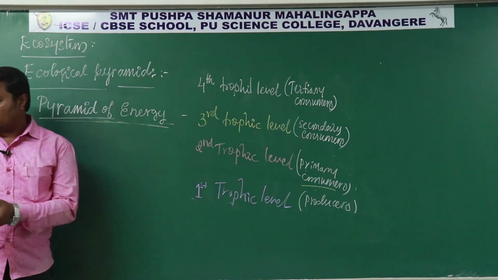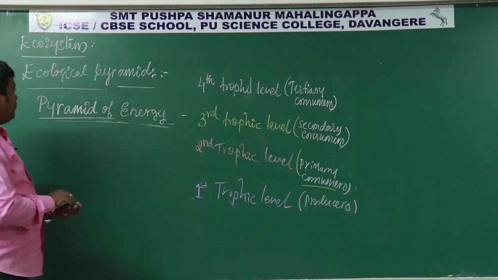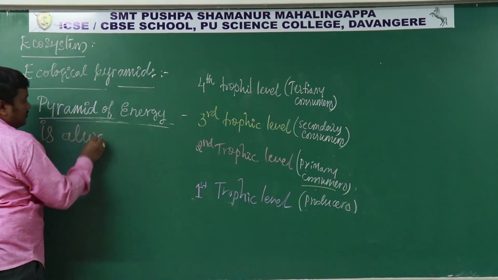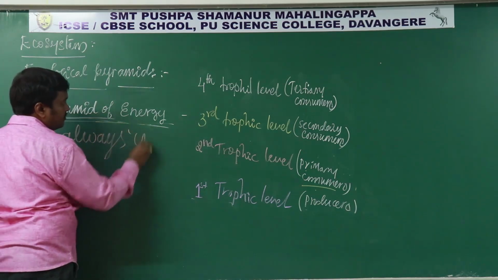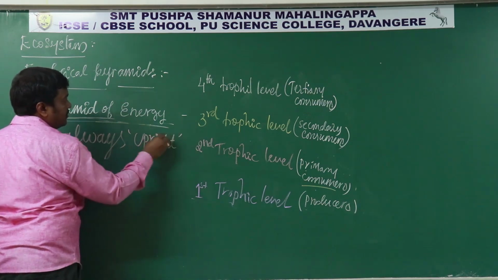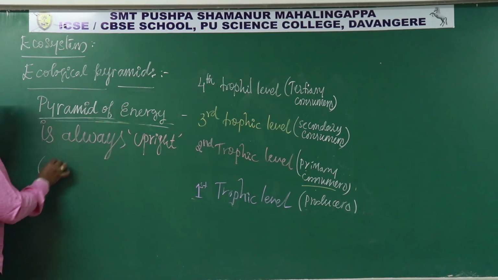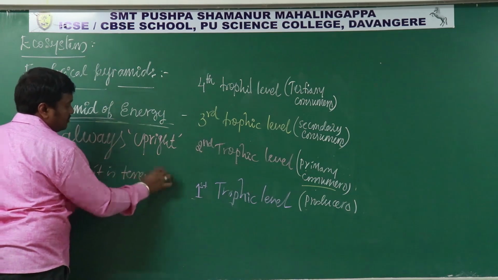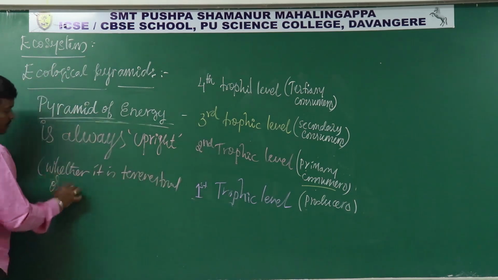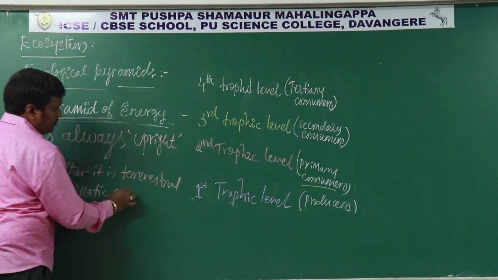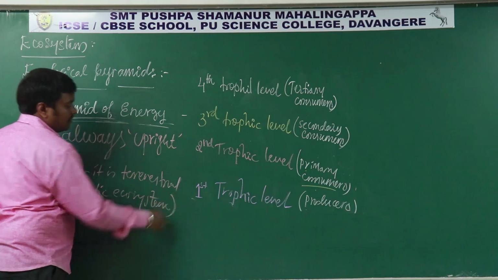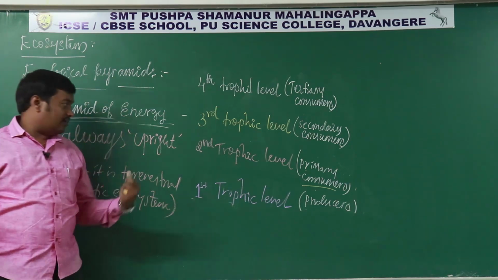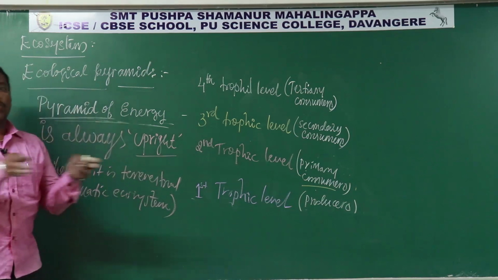Pyramid of energy. So one important thing you need to remember always is pyramid of energy is always upright. Okay. Always upright, whether it is terrestrial or aquatic ecosystem. Consider terrestrial, or consider aquatic system. So in all the cases it's always upright. Upright means a broader base is always there.